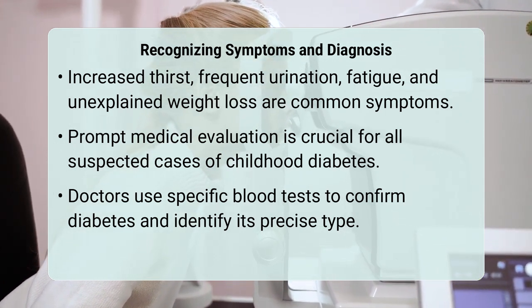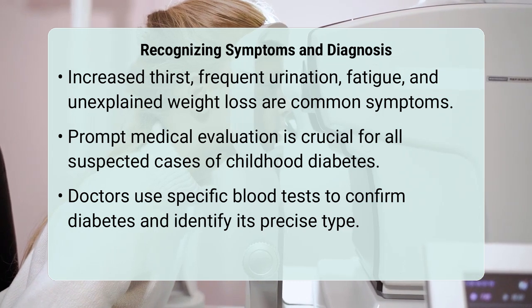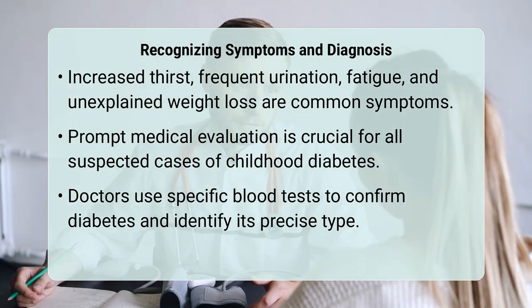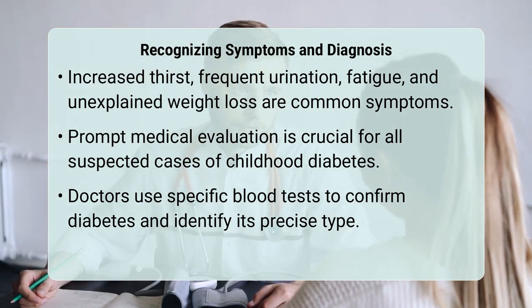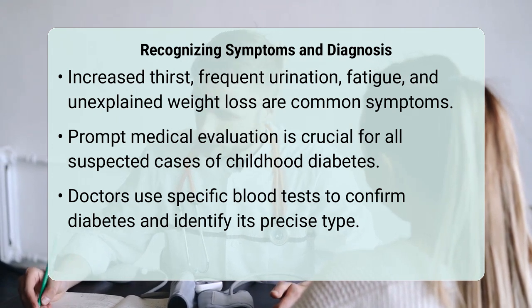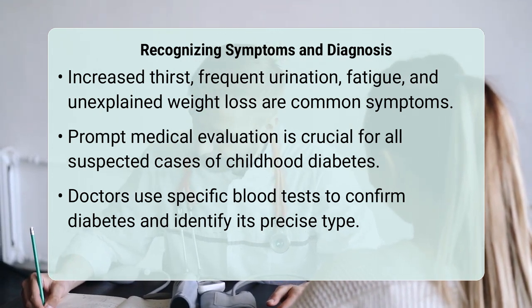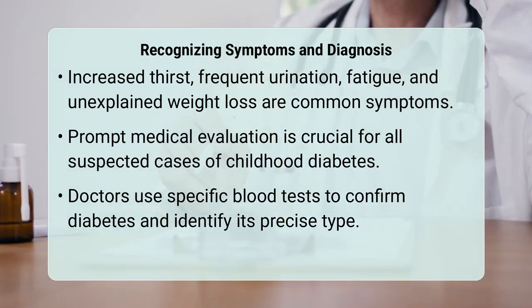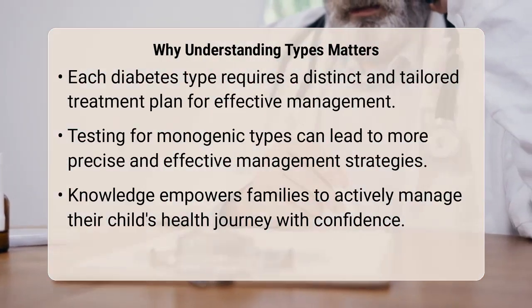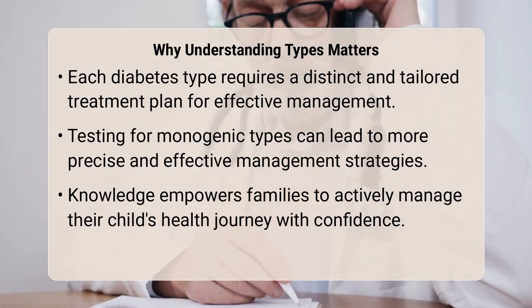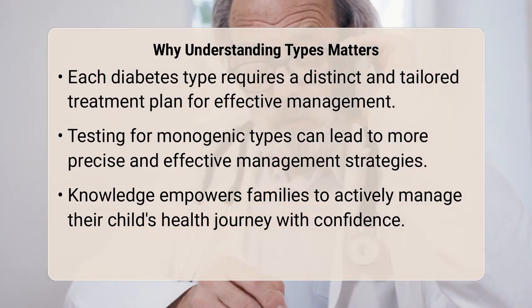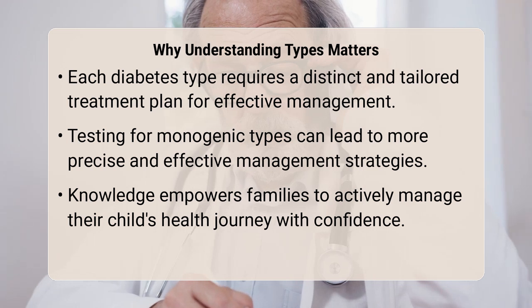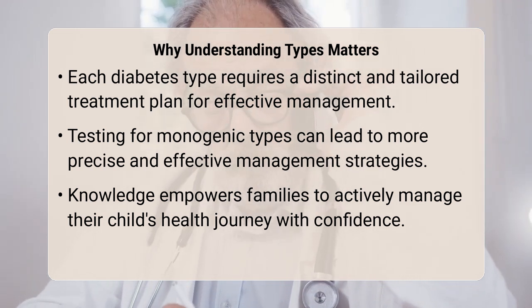It is also worth noting that monogenic diabetes, particularly a form called maturity-onset diabetes of the young, or MODY, might be misdiagnosed as type 1 or type 2. Identifying MODY accurately often requires genetic testing because its treatment can differ significantly. Some forms respond well to oral medications rather than insulin injections.